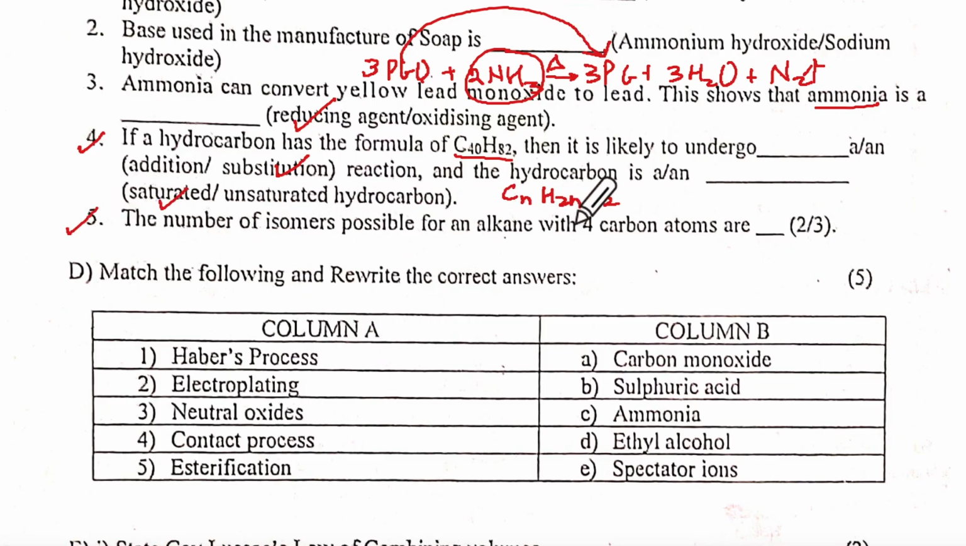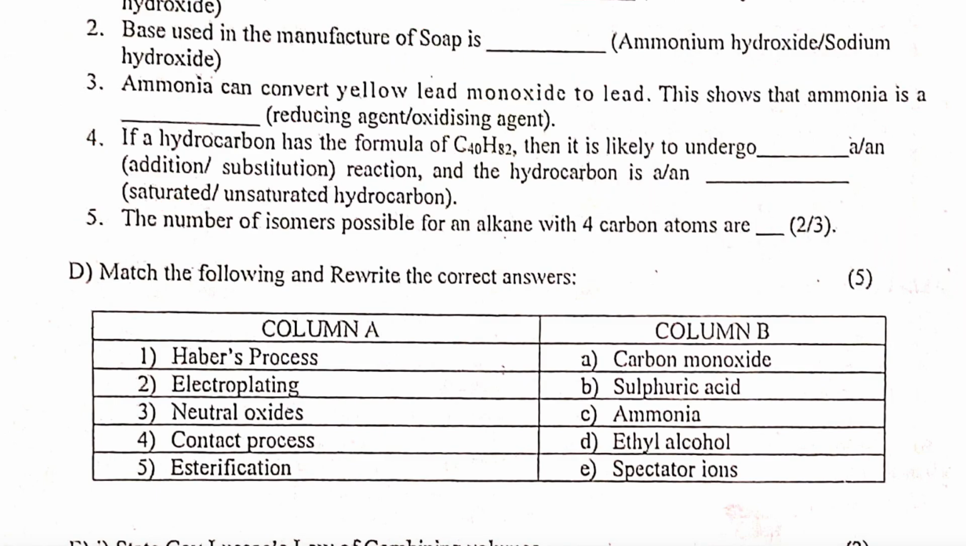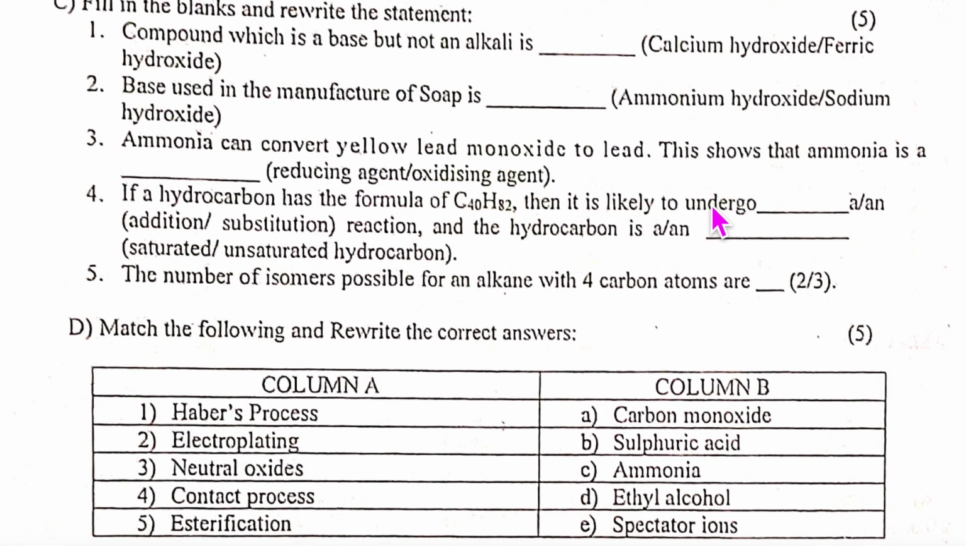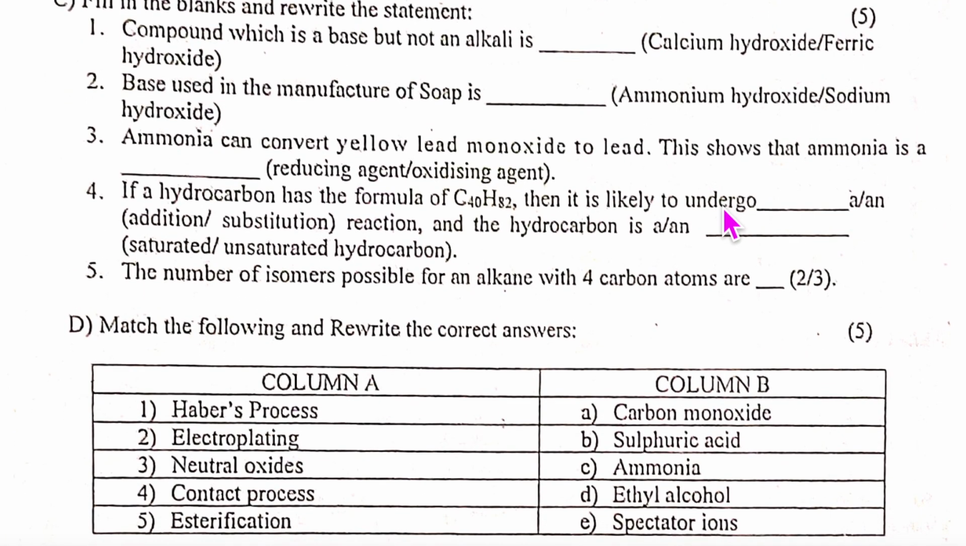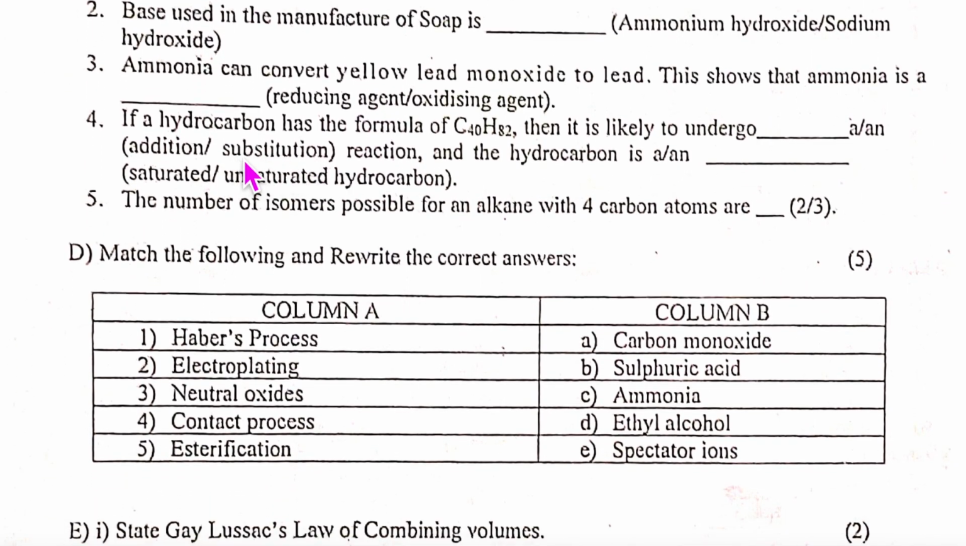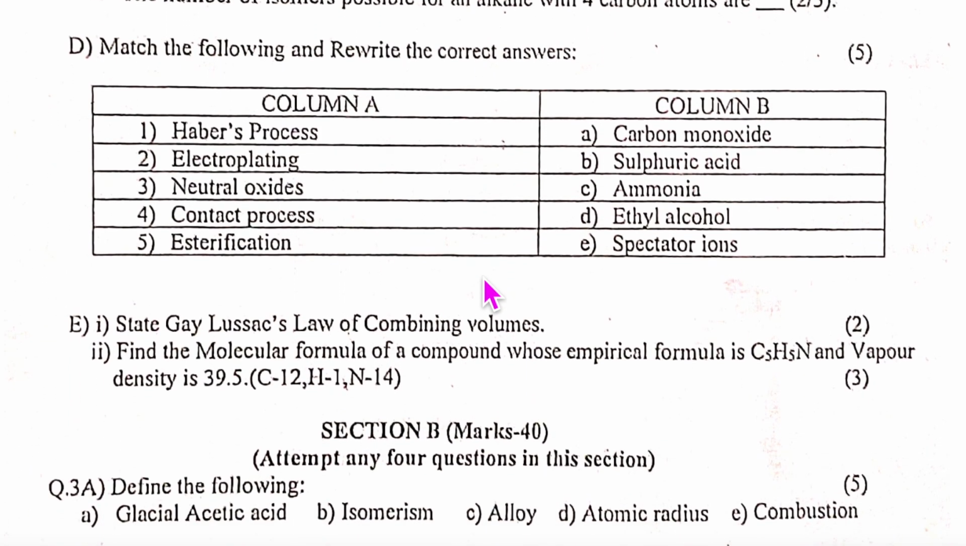We come to this. Number of isomers possible in an alkane with 4 carbons. Two. I think they repeated this question. They first said butane and now they are saying 4 carbons. So they are giving 5 marks for 5, which means half mark each for these two. Let us come to match the following.